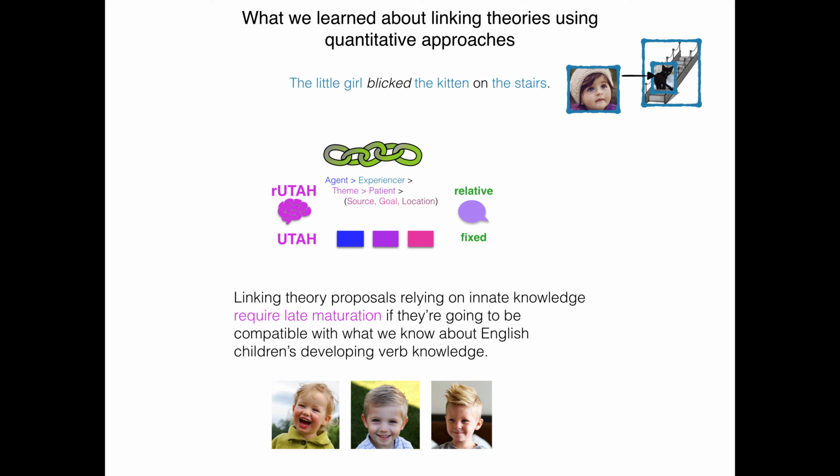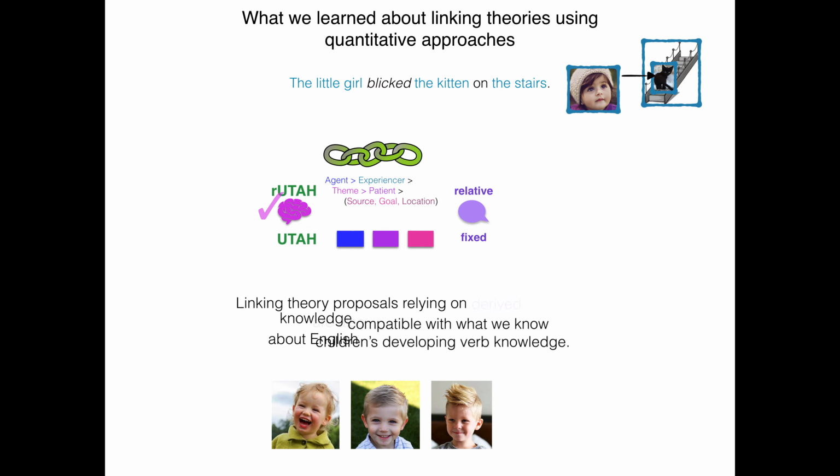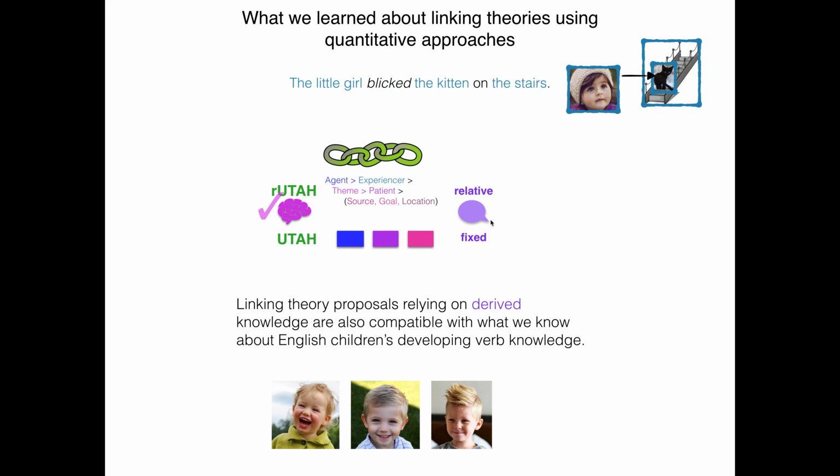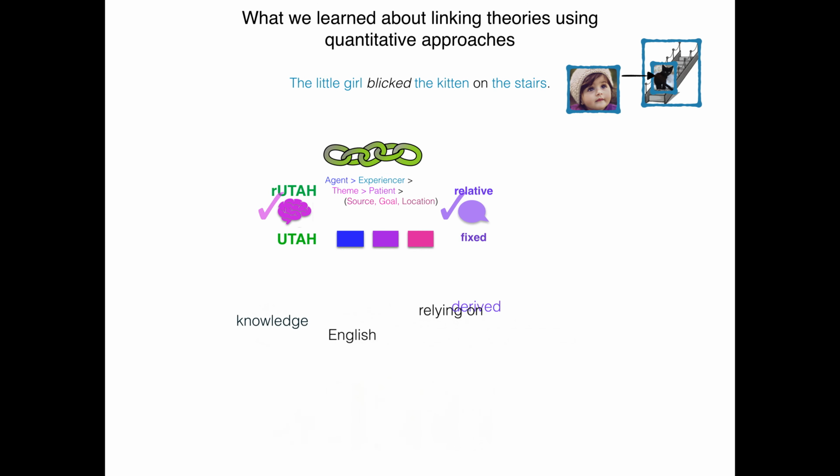And so one thing we learned is that linking theory proposals that rely on innate knowledge, like the classical forms of Utah and Rutah, seem to require late maturation of the linking knowledge if they're going to be compatible with what we know about English children's developing verb knowledge, right? So that's one thing. And second, linking theory proposals that rely on derived knowledge of that link, their derived mapping equivalents, are also compatible with what we know about English children's developing verb knowledge. So these are perfectly viable options that really ought to be given more consideration theoretically. So that's kind of cool.